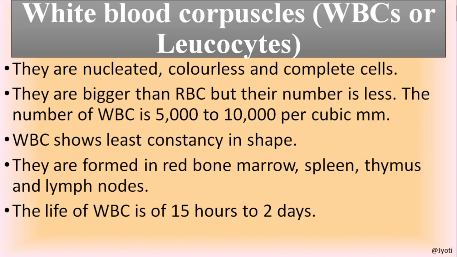The life of WBC is 15 hours to 2 days. It is less than the RBC. The lifespan of RBC is 120 days, whereas the lifespan of WBC is 15 hours to 2 days.